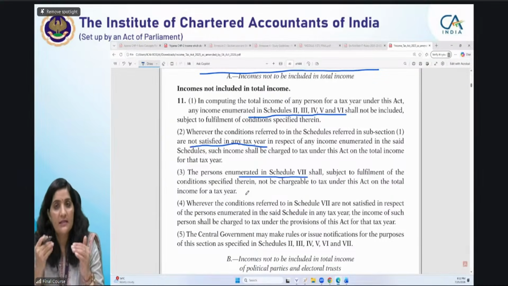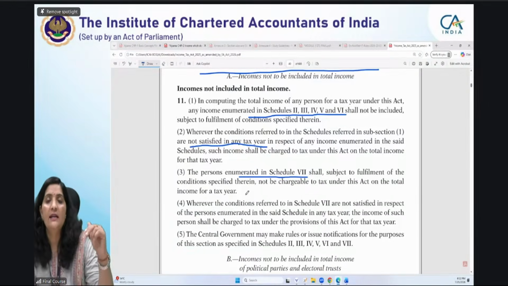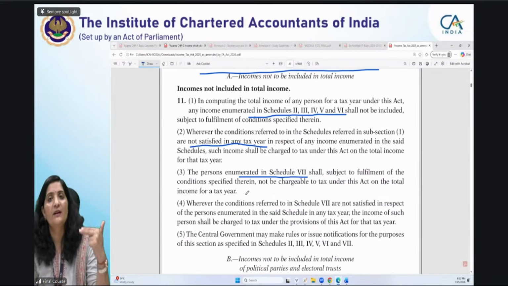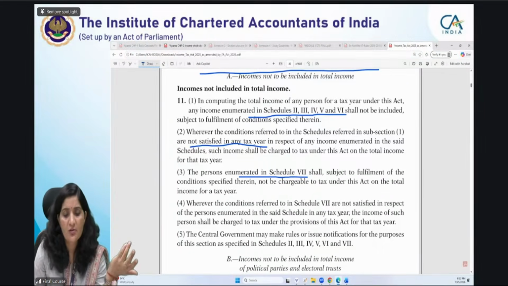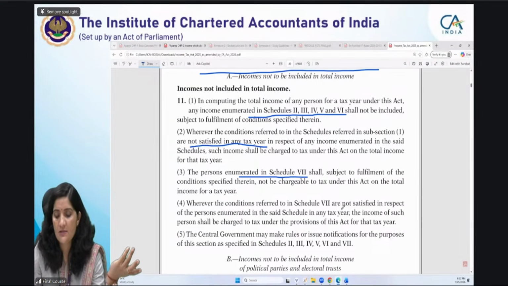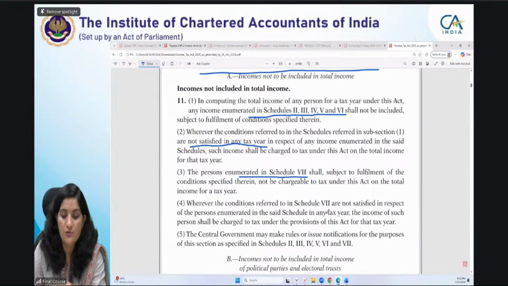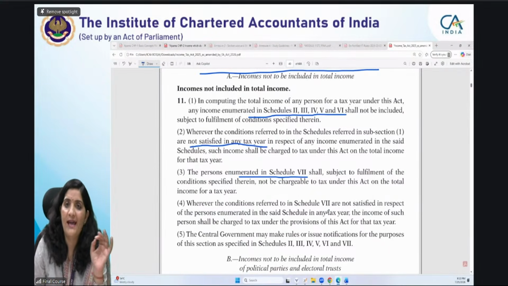Remembering seriatim is difficult, of course. But try to remember at least the schedule numbers, because on every schedule they have given a heading saying what type of income, what type of assessees, what type of persons the exemption is related to. We will understand what these schedules are. Similarly, if the conditions are not satisfied, then that income will become charged to tax under the provisions of the Act for that tax year.